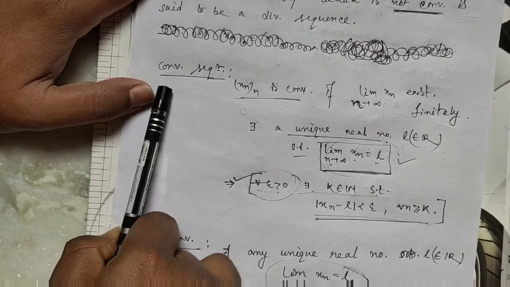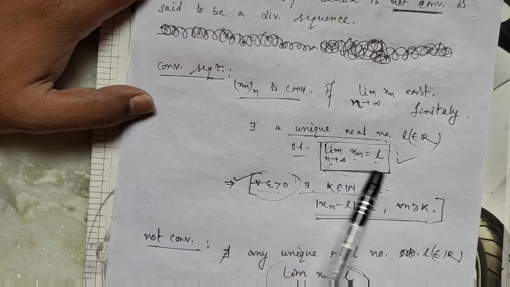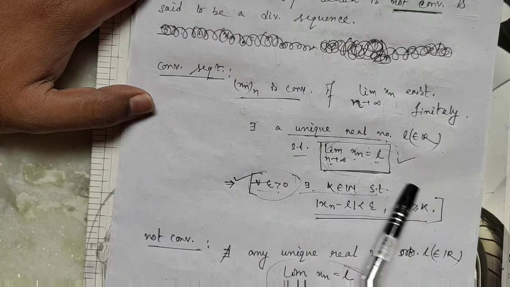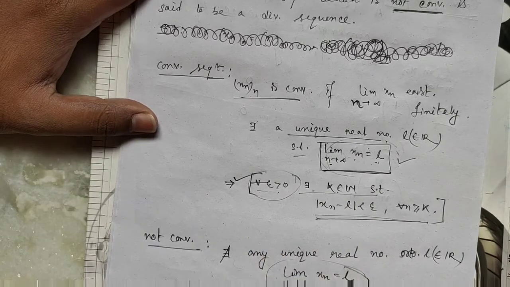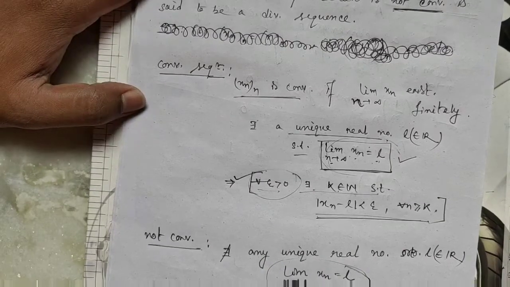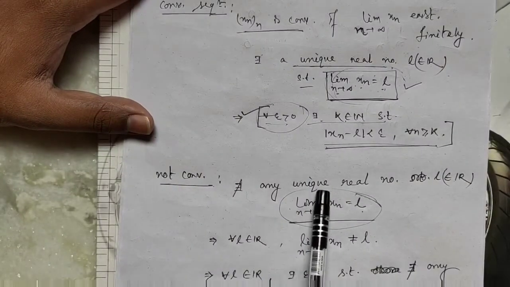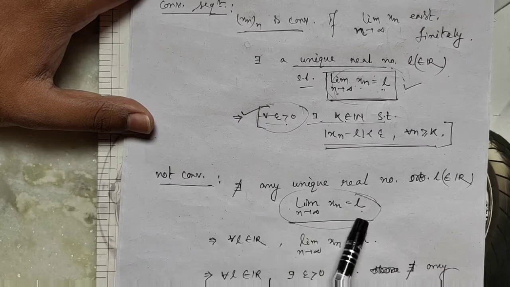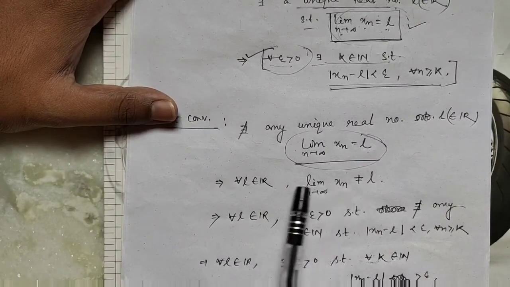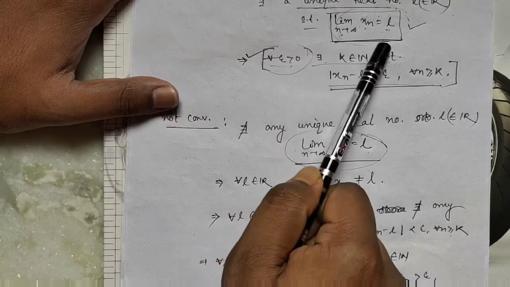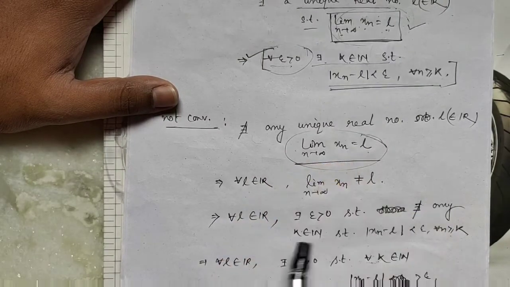Okay, so a sequence is convergent if there exists a real number such that this condition holds. So for not convergent, there does not exist any unique real number L such that this condition holds. So for every real number, this is not equal to L, and for equal to L this is our condition. Therefore for not equal to L our condition is this: